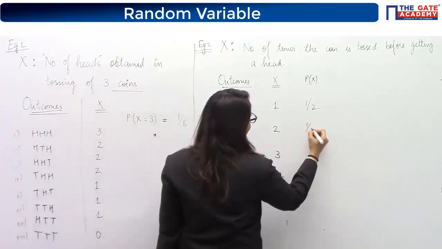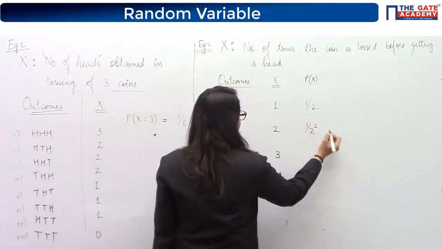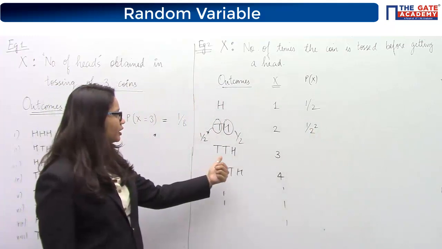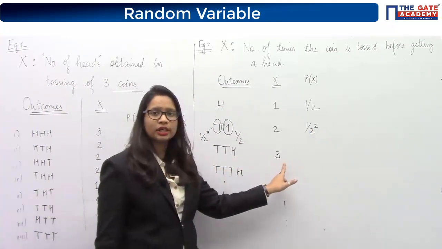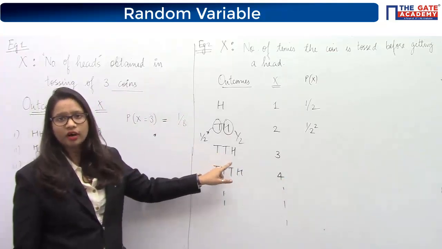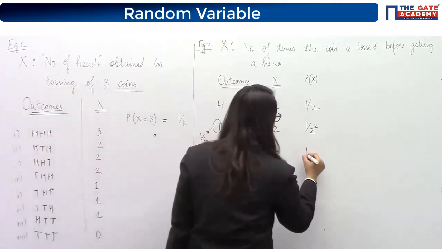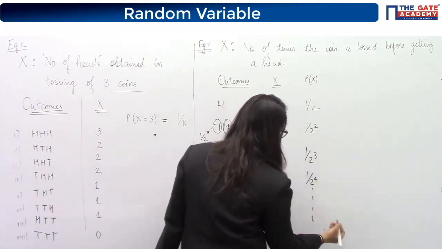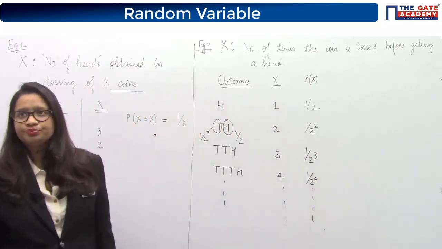So I'll multiply them to get this as 1 by 4 or 1 by 2 square. Similarly for x equal to 3, the probability of TTH, I'll again multiply half, half and half. It will come out to be 1 by 2 cube. Similarly 1 by 2 to the power 4 and so on.